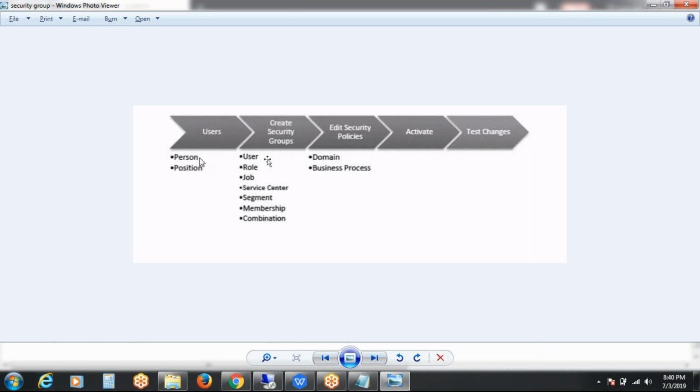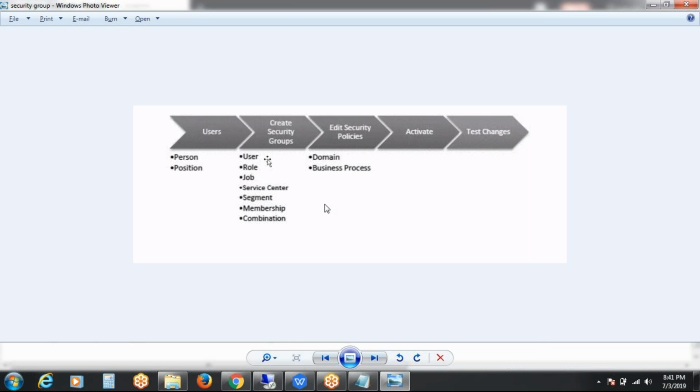After assigning the users to the security group, you add domain security policies and business process security policies to it; without these two, there is no use. We are creating people to perform some action in the process, so we assign or edit the security policy permissions for the group.